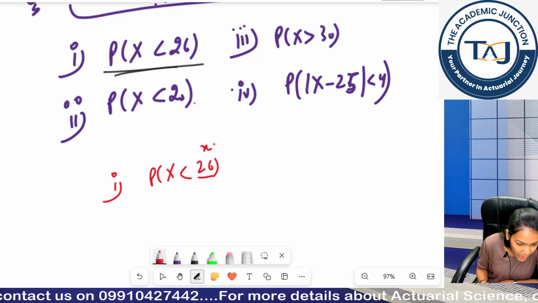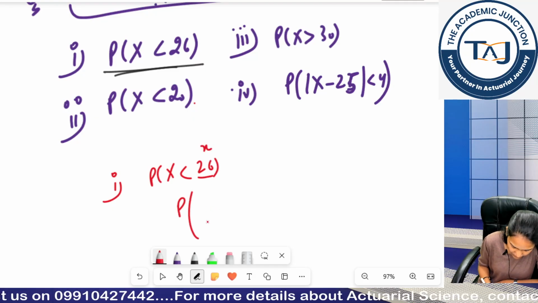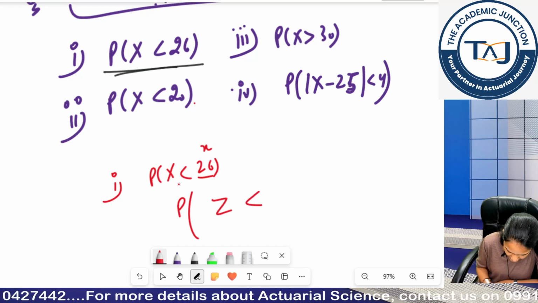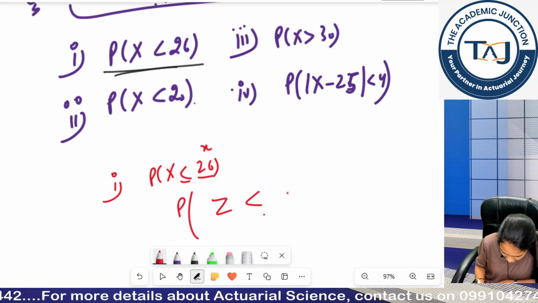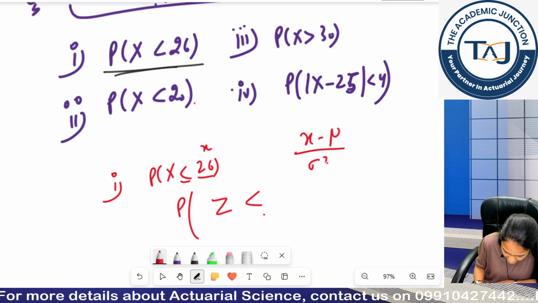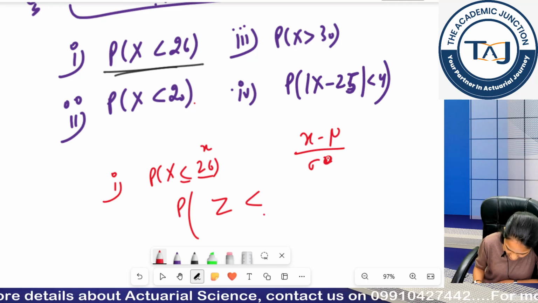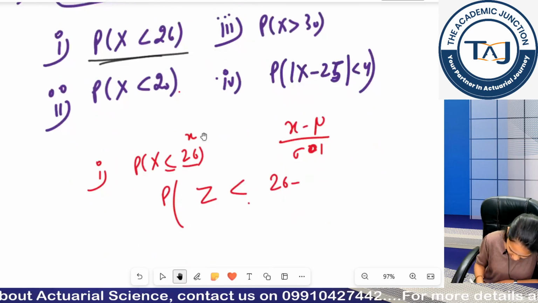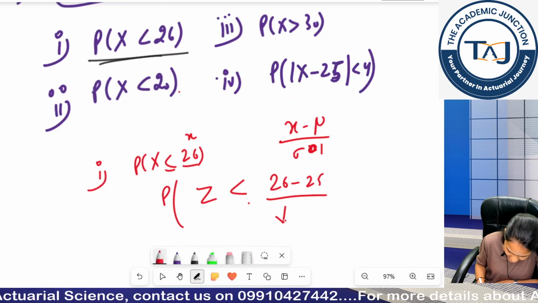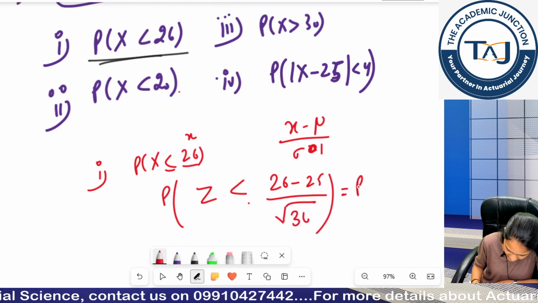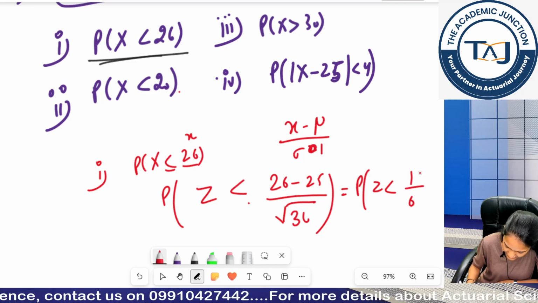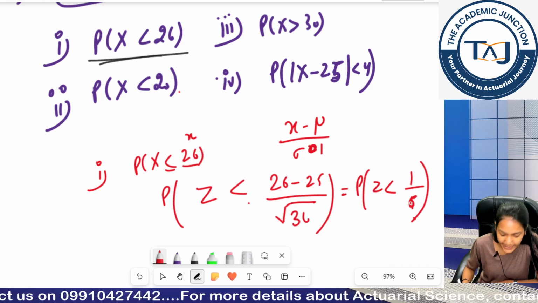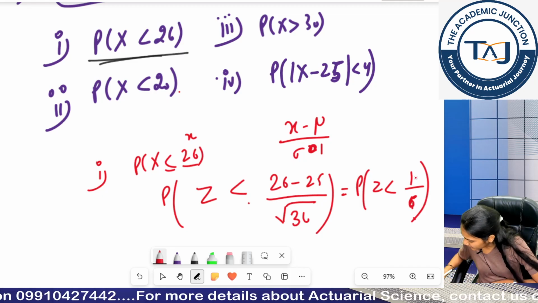So this is my small x value. What was my standardization process? I will take z less than sign, so I will take less than sign only. It was x minus mu by sigma, right. So x is 26, mu is 25 and sigma is under root 36. So it's basically z less than 1 by 6. You can put in the calculator table books values, and now 1 by 6 is coming out to be